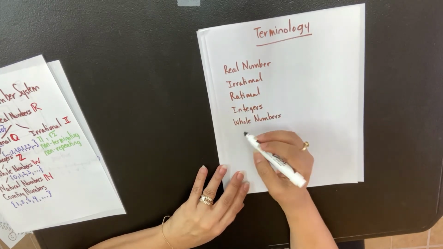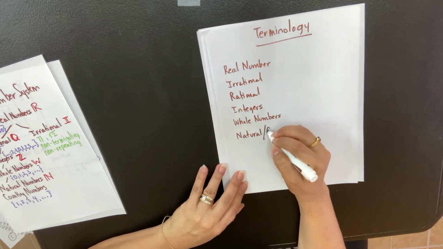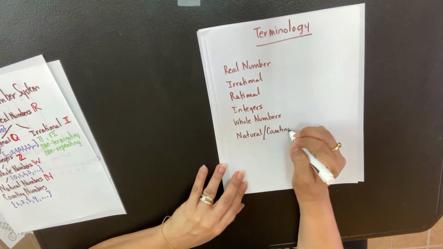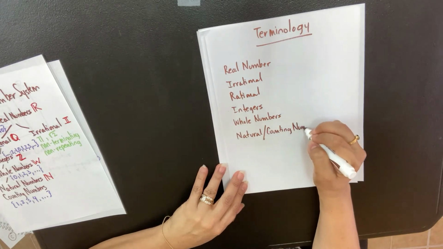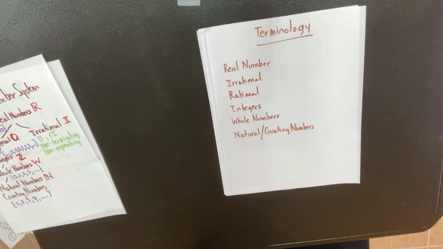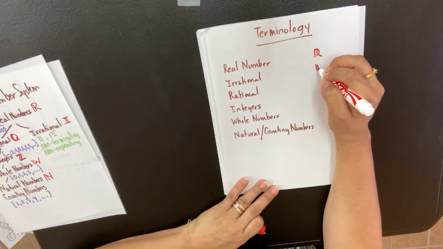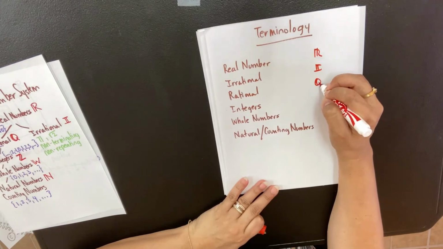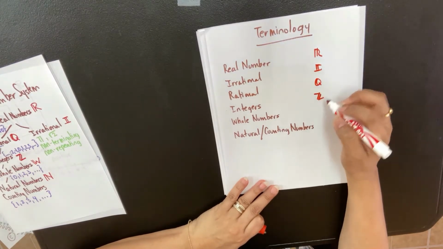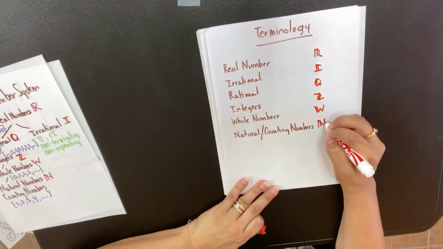Just want to present it to you in a different way: natural or counting numbers. It's a nice organizational chart that you can do. So here you can, let's put the symbols. This is the reals, the irrational, the rational, the integers, the whole numbers, and the natural numbers.